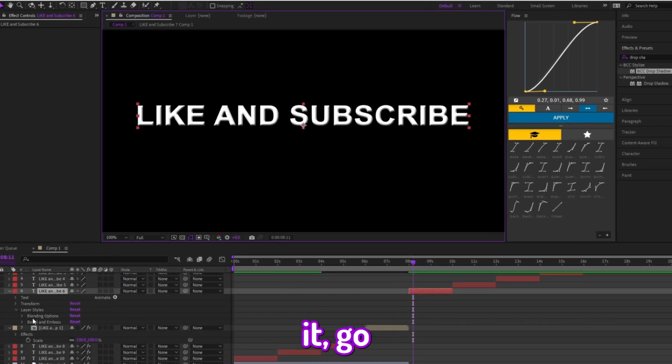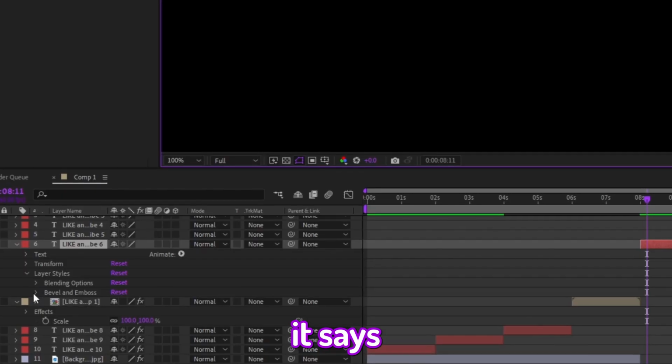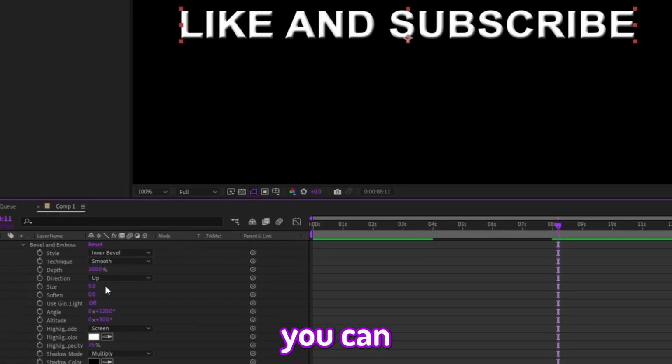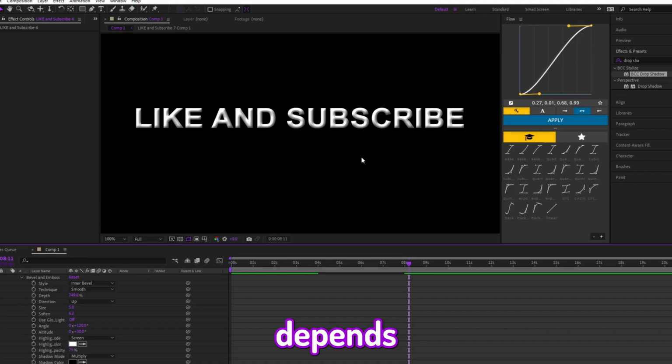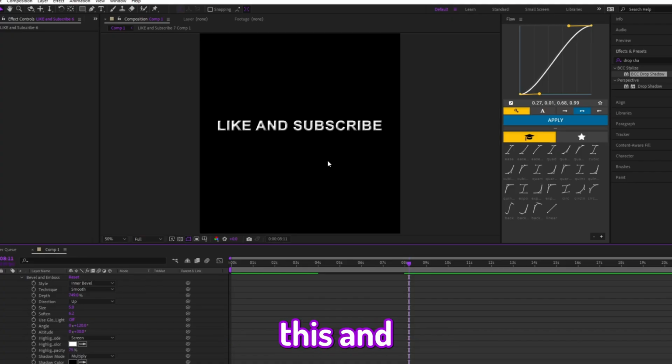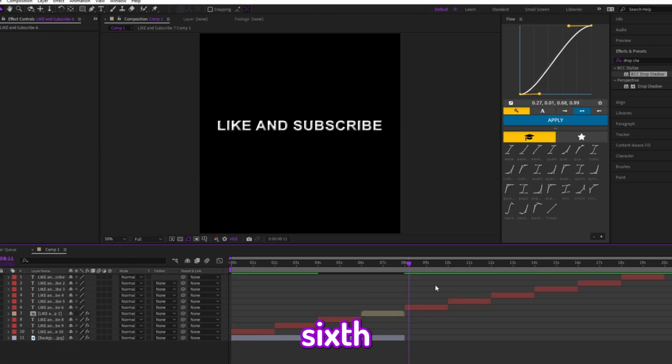Then if you guys want to change it, go right here to the bottom left where it says bevel and emboss, and then you can change the depth, how much you want it to look 3D with shadows, or if you don't really want it a lot. And you can also change the size of it. I would keep it at like 5 or maybe 10. And you can also soften it up like this. As you guys can see, you can add depth, soften it up, or like that. It honestly depends on your preference. I usually keep it around this, and then I just add deep glow or drop shadow or something like that. Now moving on to the 6th effect.